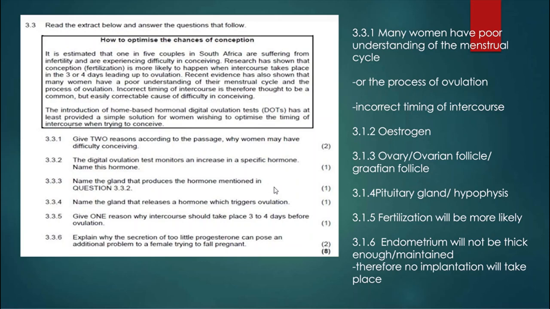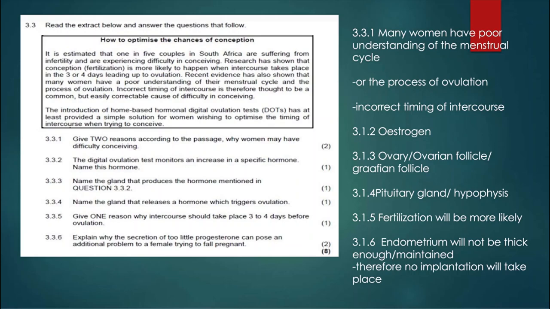So let's look at the next question. Name the gland that produced the hormone mentioned in question 3.3.2. So which gland produces this hormone estrogen? The ovary, or the ovarian follicle, or Graafian follicle. So the Graafian follicle produces the estrogen. Next, name the gland that releases a hormone which triggers ovulation. So now you have to know the hormone which triggers ovulation. That hormone is LH, and the gland that releases LH is the pituitary gland or hypophysis.